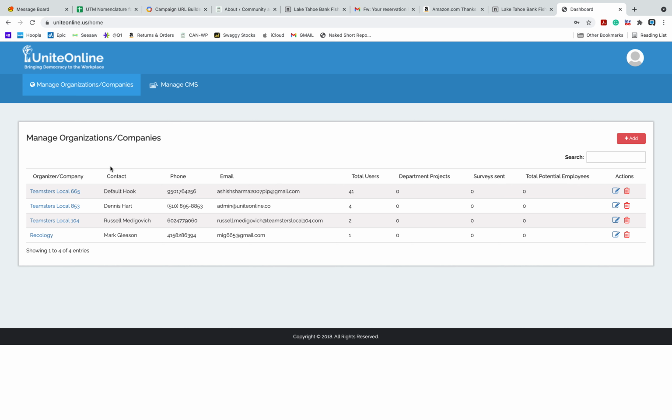The way it works is, right now I'm signed in as the super admin, and the super admin has a dashboard that looks like this. It just says manage organizations and companies, and here's a little add button.